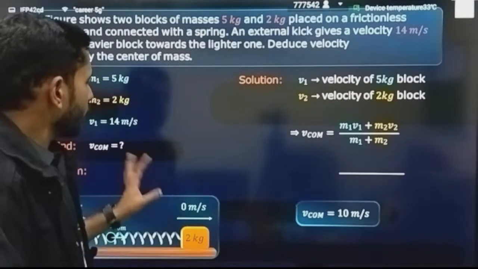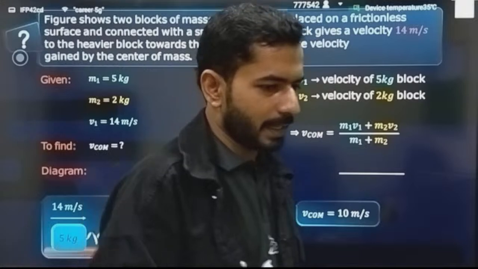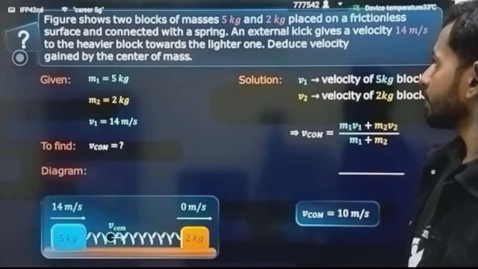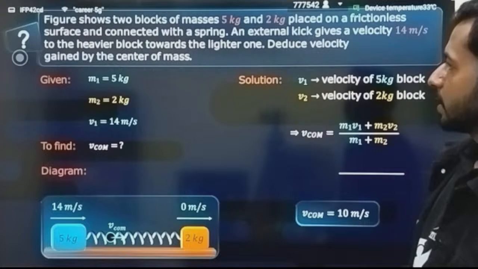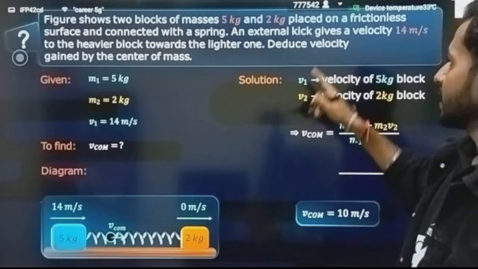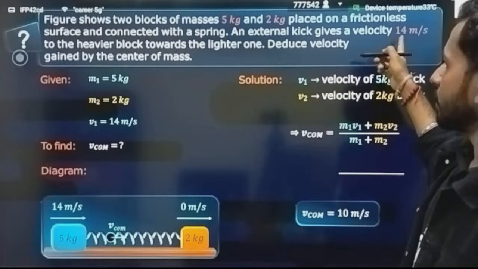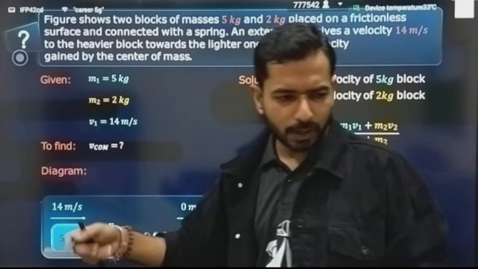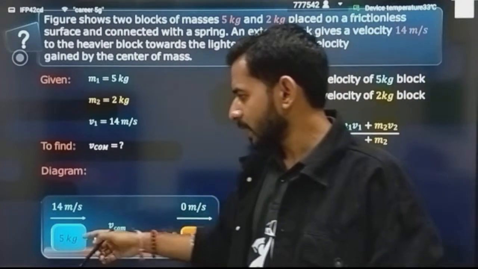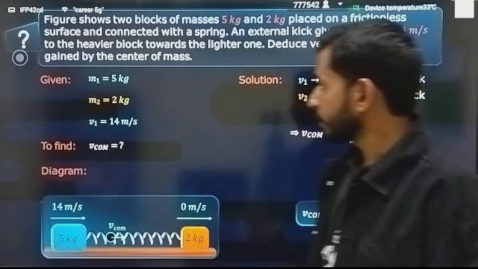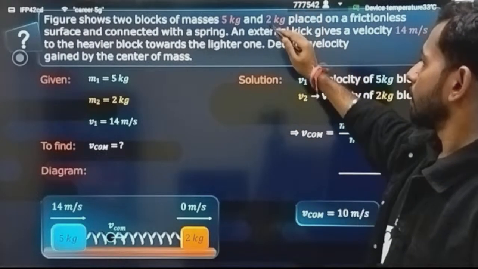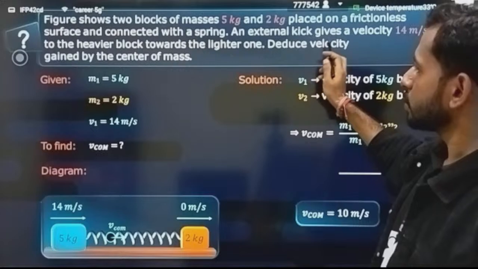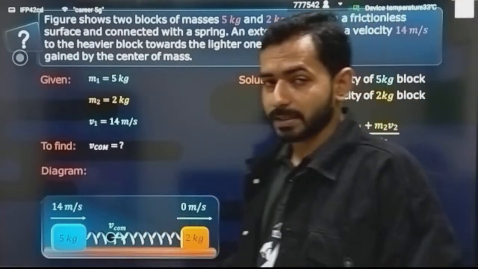Clear? For example, there is a question. Let's try to tackle this question. What is the question saying? The figure shows two blocks of mass 5 kg and 2 kg on a frictionless surface, connected by a spring. An external kick gives a velocity of 14 meter per second to the heavier block. Here is the heavier block, and you have given it a velocity of 14 meter per second towards the lighter one, and now it will start traveling. Deduce the velocity gained by the center of mass.